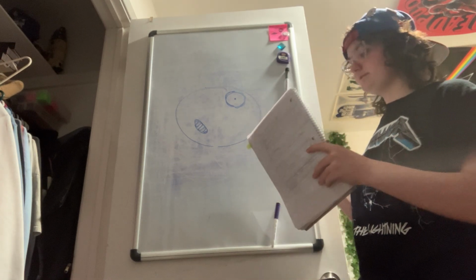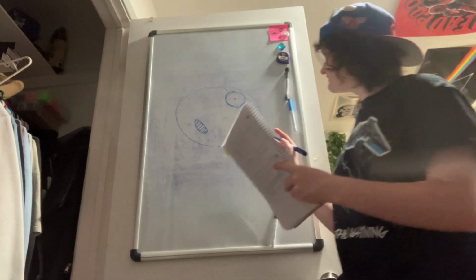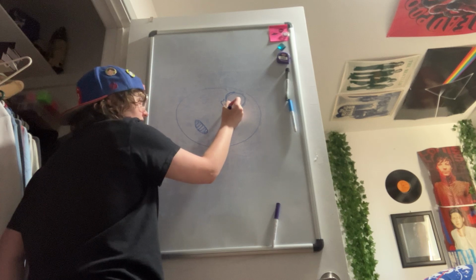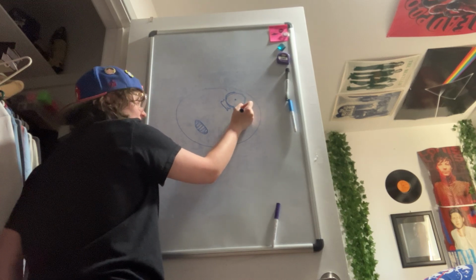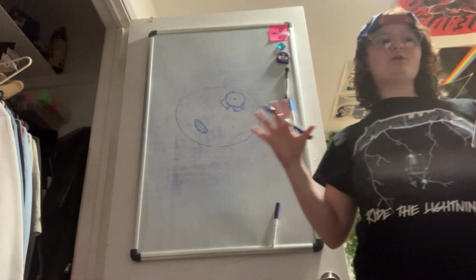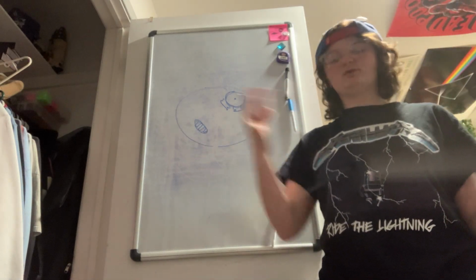We have the endoplasmic reticulums. There's two of them, the rough and the smooth ones. They are connected to the nucleus, so like right here and right here-ish. And their job is to transport cell-made materials around the cell.